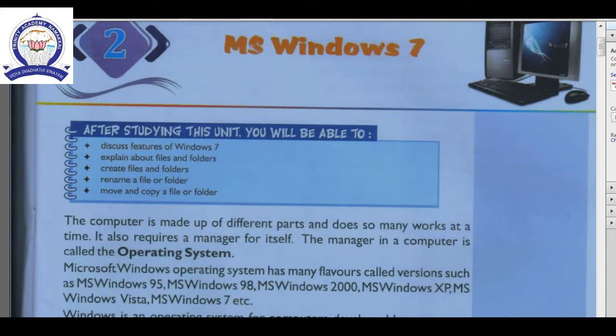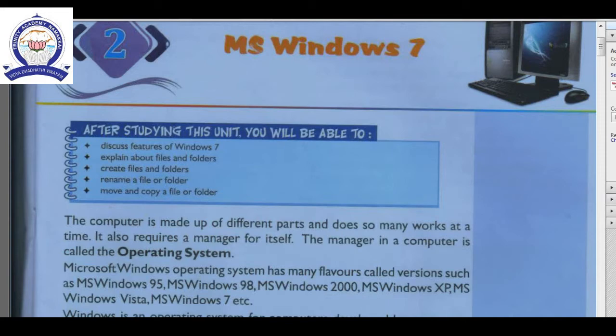See the first paragraph: the computer is made up of different parts and does so many works at a time. It also requires a manager for itself. See the next point: the manager of a computer is called an operating system. Who is controlling the computer? The operating system. So we can say the operating system is the manager of the computer.